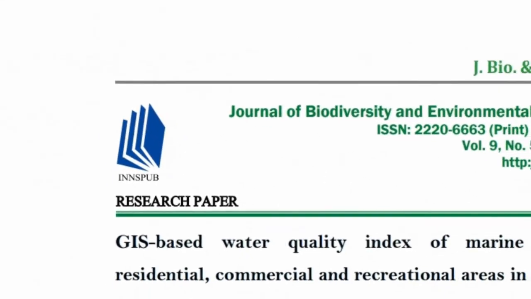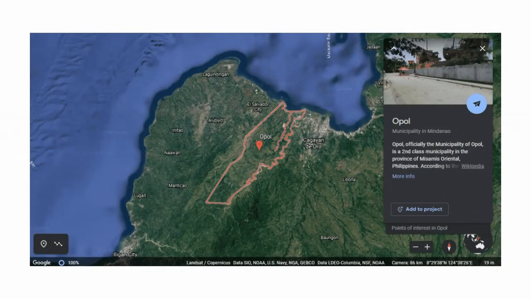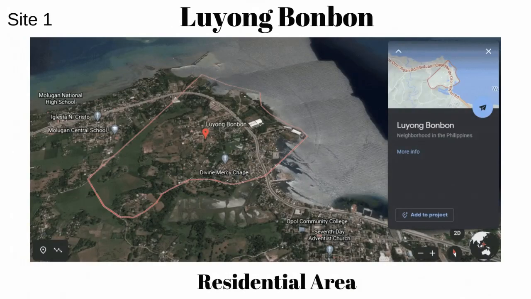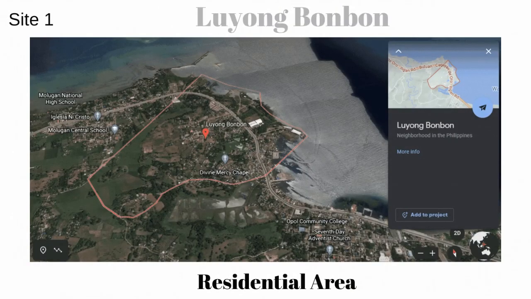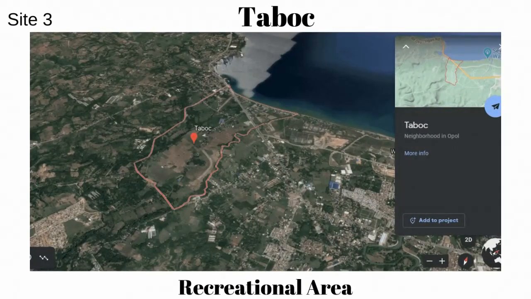Ascaño II and Canencia conducted a study about geographic information system based water quality along residential, commercial, and recreational areas in Opol, Misamis Oriental, Philippines. The sampling sites are specifically located in Barangay Loyong Bunbon, categorized as the residential area, Barangay Poblacion, categorized as the commercial area, and Barangay Tabok, which is situated along several beach resorts and categorized as the recreational area.